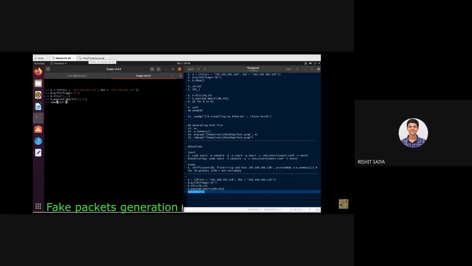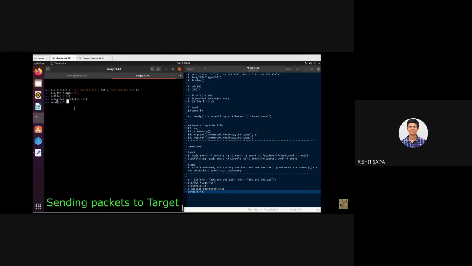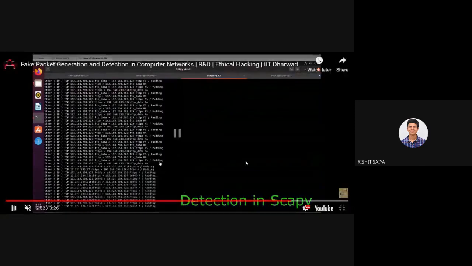Okay, so we are checking whether our detection system is on. I turned on both Scapy as well as Snort, and I'm sniffing those packets over here. Once I sent these 20 packets, I'll see what detection effect was made. We see that in Scapy, it did not show much effect. The whitelist traffic and the blacklist traffic were showing me the same results.